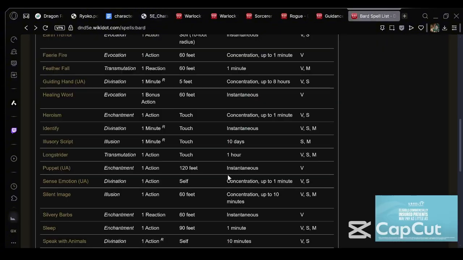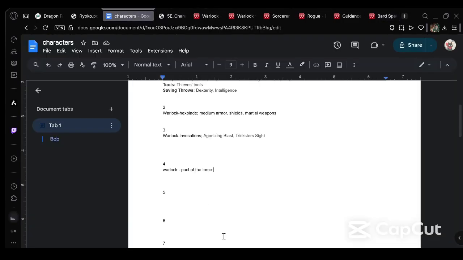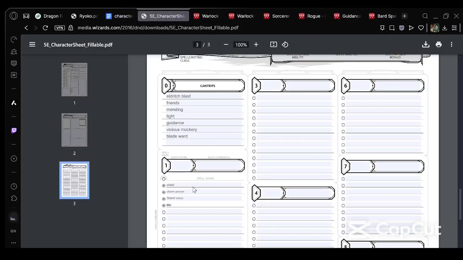Silvery Barbs? What is it called? Silvery, not slippery. Can't English. Silvery Barbs. So we know where it came from.